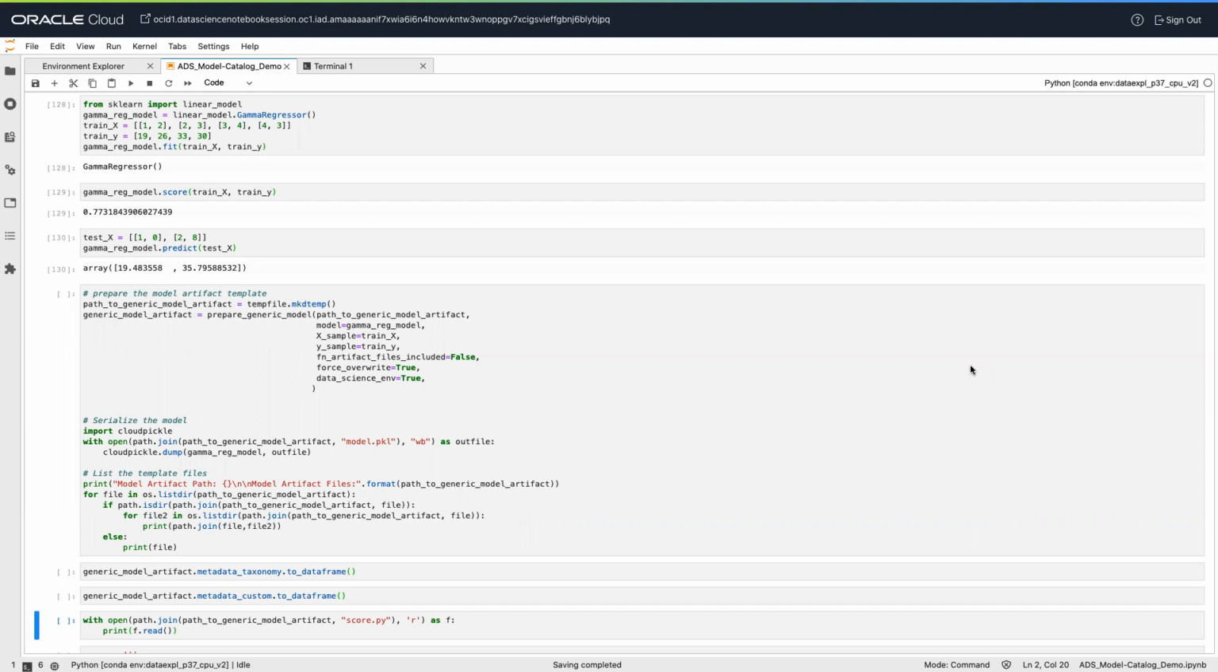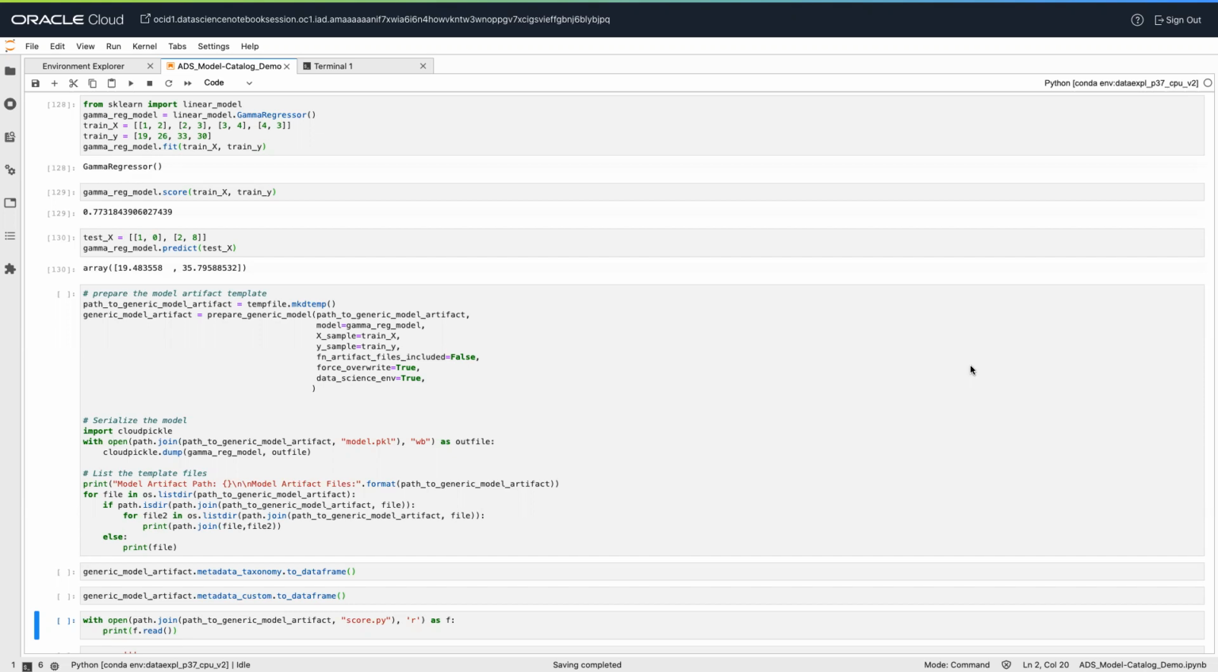To prepare the model artifact, the model must be serialized. The prepare generic model method is used to create the model artifact in the specified folder. This consists of a set of template files, and some of these files need to be customized. The call to prepare generic model returns a model artifact object. This is the object that is used to bundle the model and the model artifacts together. It is also used to interact with the model catalog.